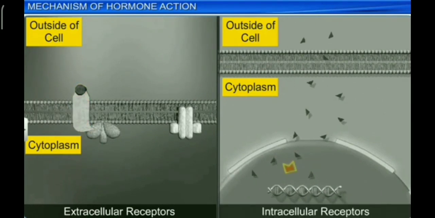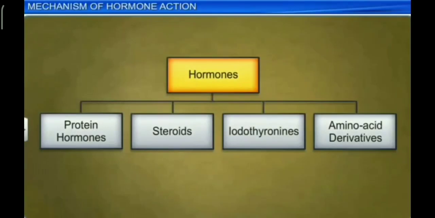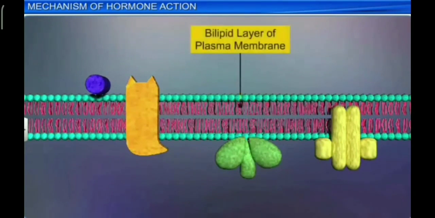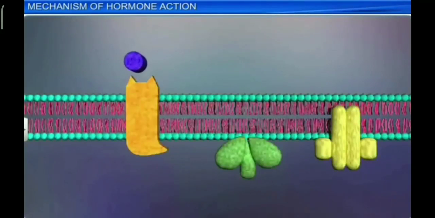Now, mode of hormone action through membrane receptors. Hormones like catecholamines, peptide and polypeptide hormones are not lipid soluble. Therefore, they cannot enter their target cell through the plasma membrane. These non-steroid water-soluble hormones interact with surface receptors.